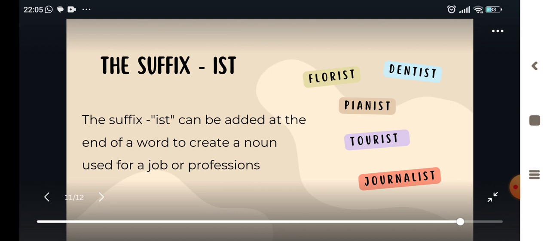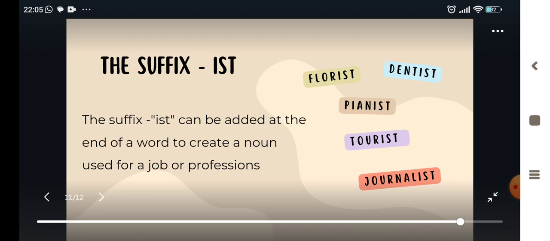And the last grammar point, the suffix "-ist." The suffix "-ist" can be added at the end of a word to create a noun used for a job or profession. It's common to see the following nouns in sentences: florist, dentist, pianist, tourist, journalist.